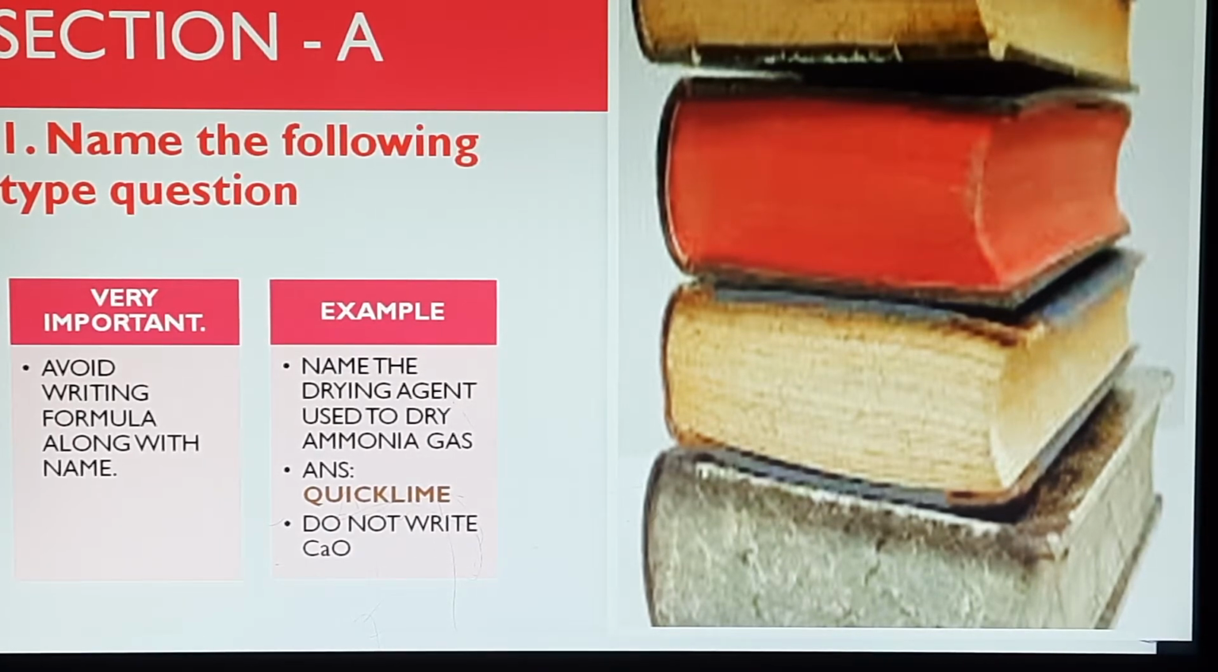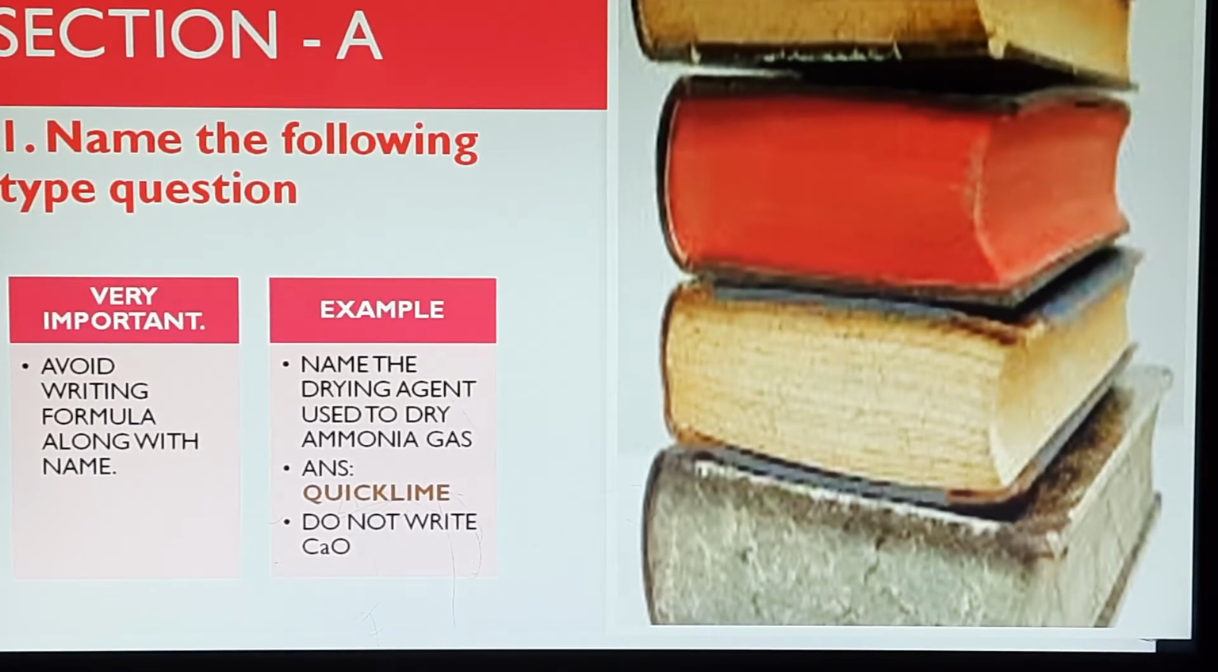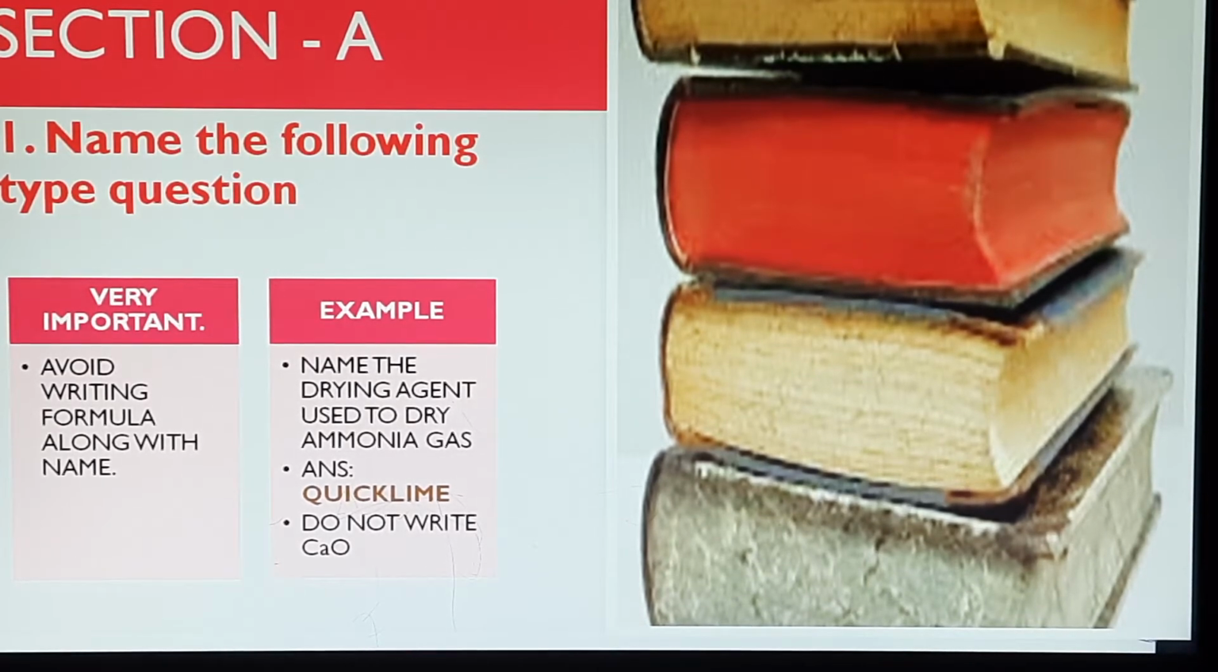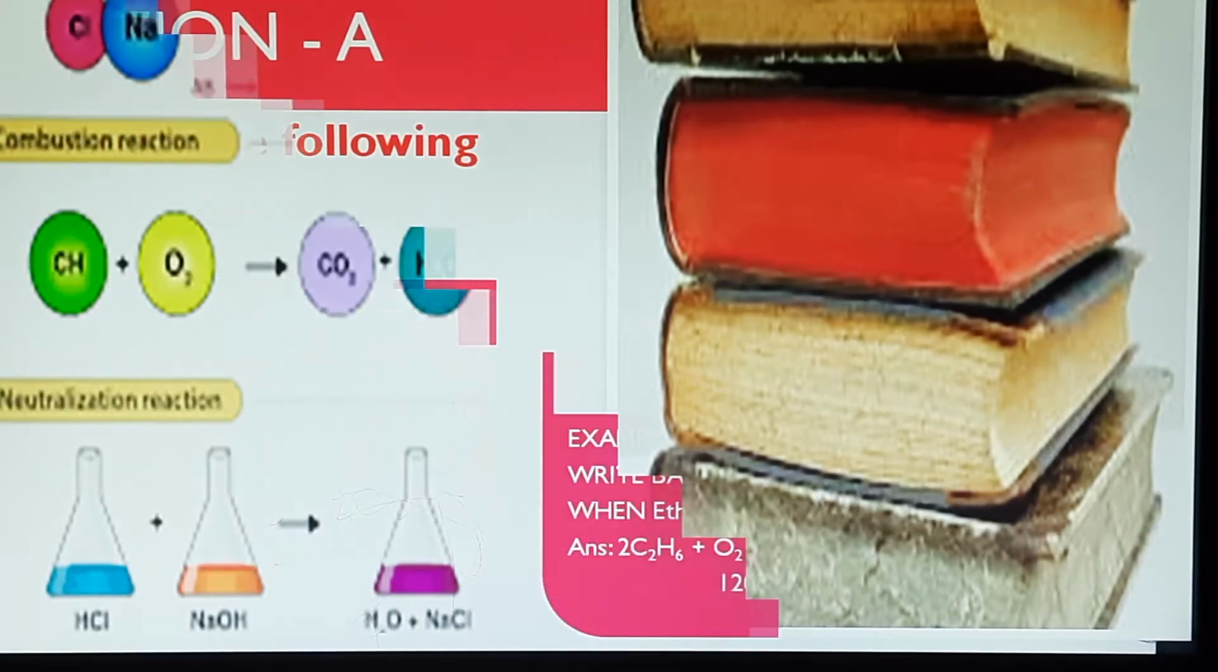But some children, out of confusion, write Ca2O, CaO2, CaOH whole twice. They're not sure about the formula, and because of that, even if you write the correct name, you lose the marks. So my first advice is: do not write the formula if you are not asked.